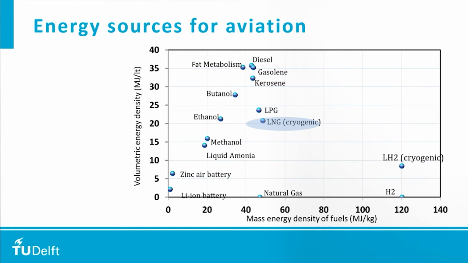On this chart, you will see different energy sources and the associated mass energy density as well as volumetric energy density. Hydrogen, for example, has very high mass energy density but poor volumetric energy density. If we liquefy it, then we can increase its volumetric energy density, but still not as much as kerosene. Batteries, on the other hand, are in the lower left corner because their mass energy density as well as volumetric energy density is pretty low. Kerosene, along with other hydrocarbons, can have decent mass energy density as well as volumetric energy density, and that is one of the reasons why we use it in civil aviation.